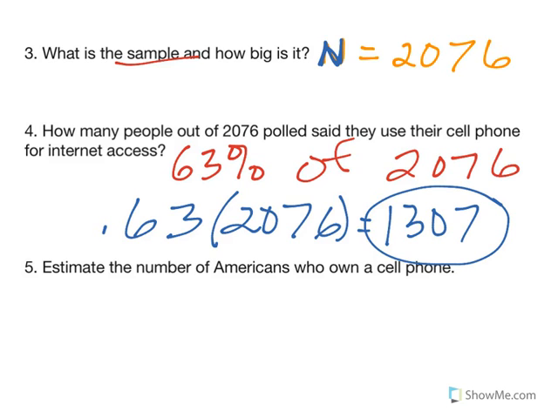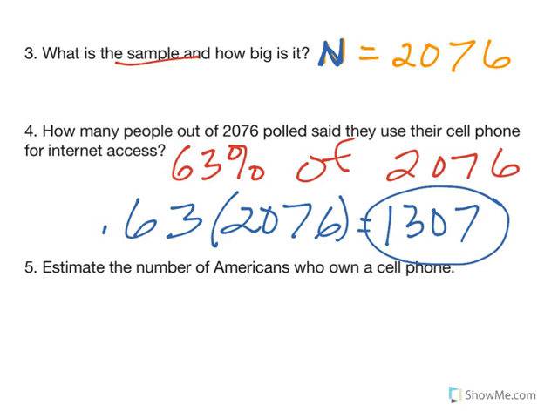Now I know you get 1,307.88, because we're talking about people, right? You can't have a part of a person. So we round down, because if we have 0.88 of a person, it doesn't make a full person. If you rounded up, I wouldn't hate you, but mathematically you should round down.